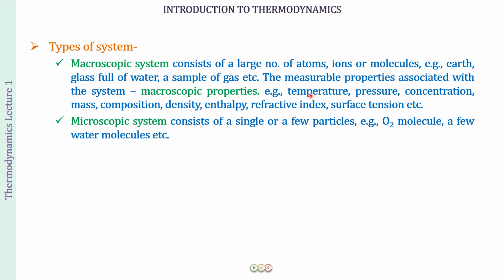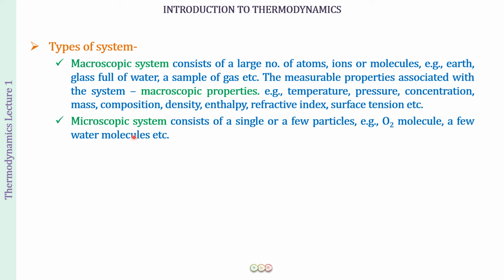For example, temperature, pressure, concentration, mass, composition, density, enthalpy, refractive index, surface tension, etc. They are all called macroscopic properties because we measure them for a large number of atoms, ions or molecules, for a bulk of matter.